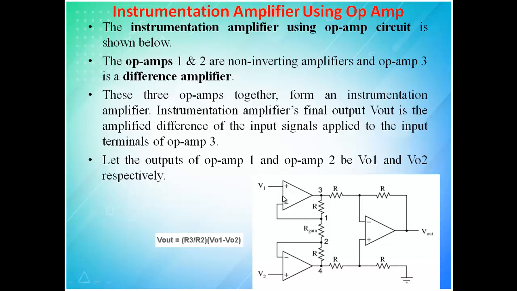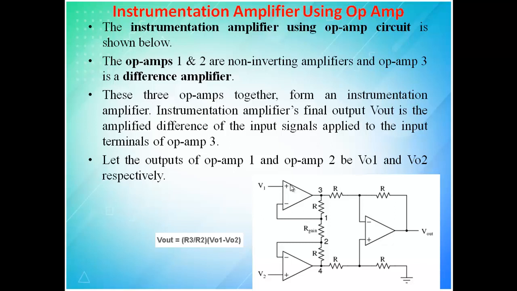Here they have marked plus, here minus, similarly here minus, here plus. When you give the input on the plus terminal, it is operating in non-inverting mode. When you give the input signal on the minus terminal of the op-amp, it is working in inverting mode.